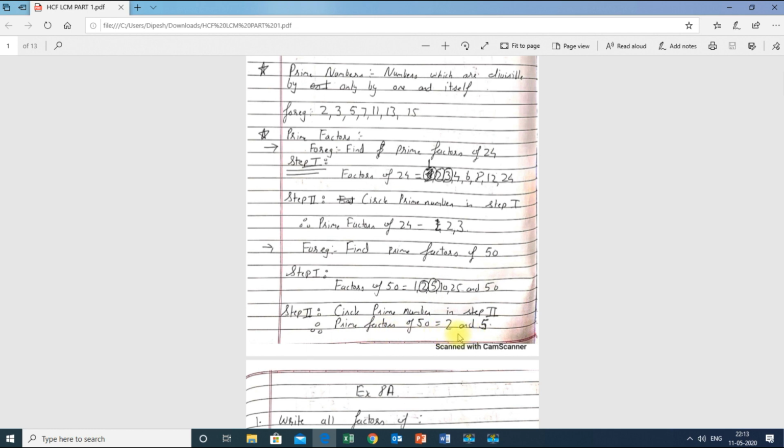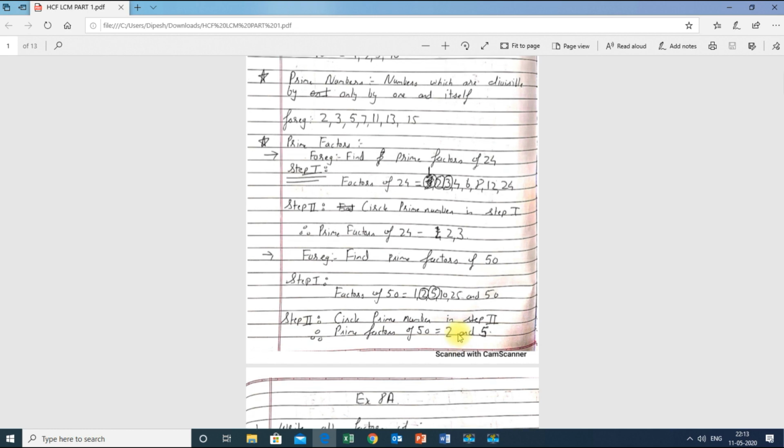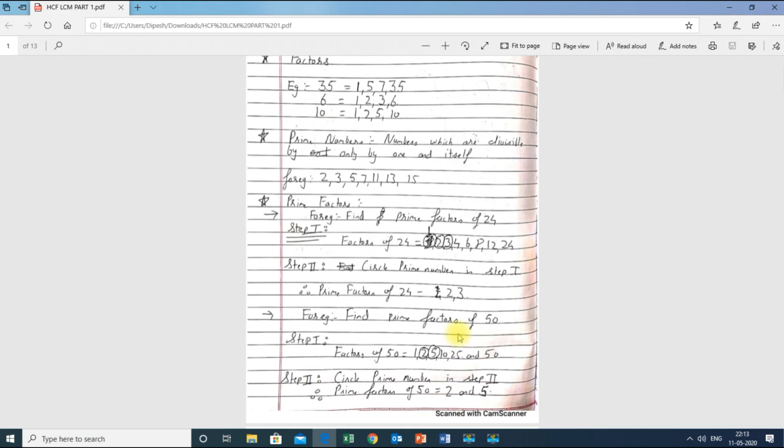Is that easy? Now I will let you know one simple trick for finding the factors. Many students make mistakes in finding the factors, so I will teach you one simple trick. Always start with 1, because we know that 1 is a number which divides all other numbers. For example, in the factors of 35, 1 is a common number, and then write the last number. So 1 into 35 is 35. So I wrote 1 and 35 over here.